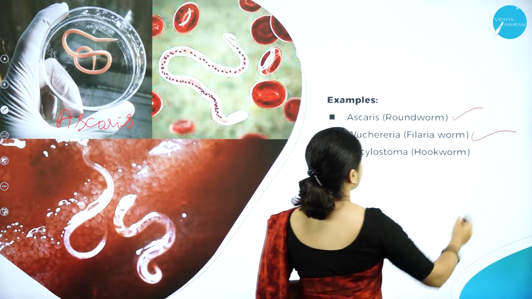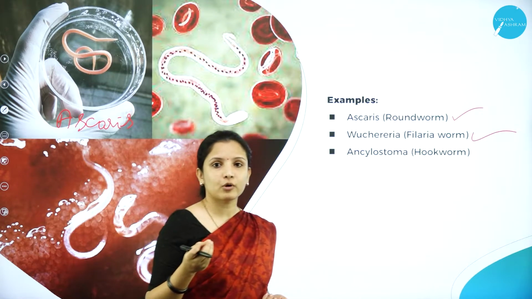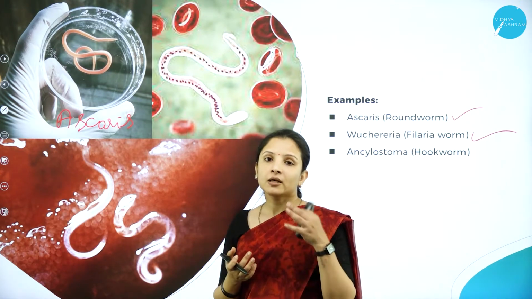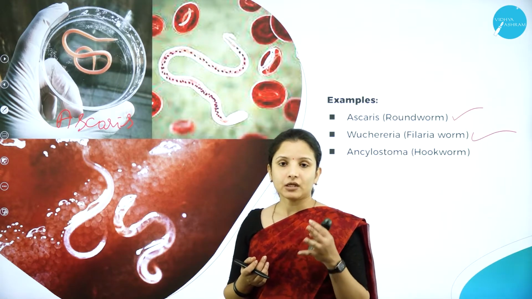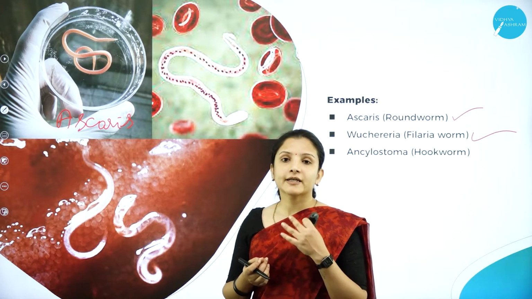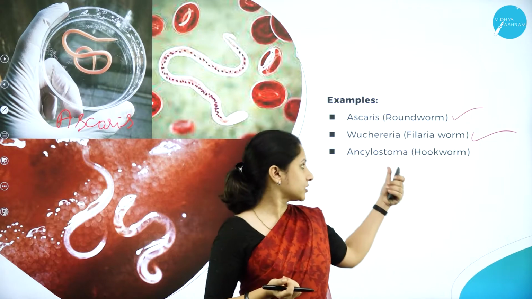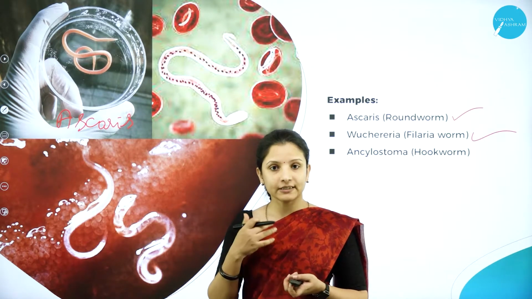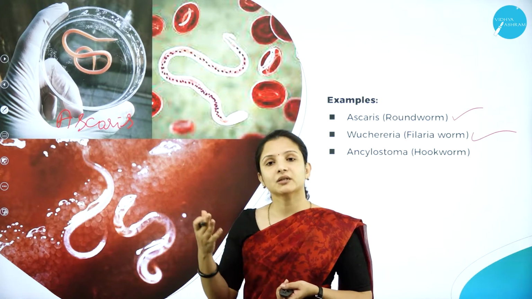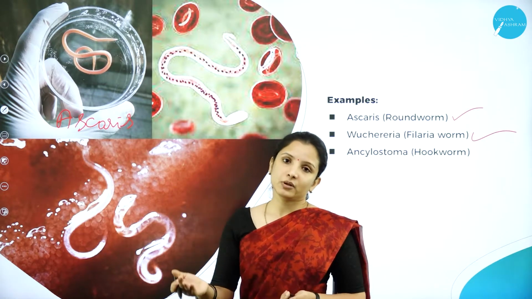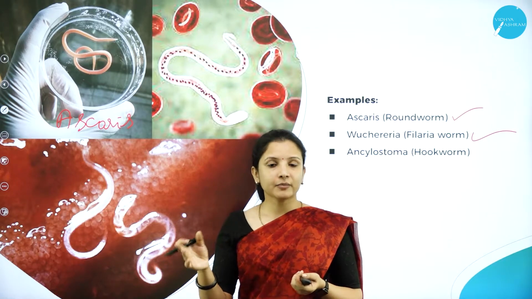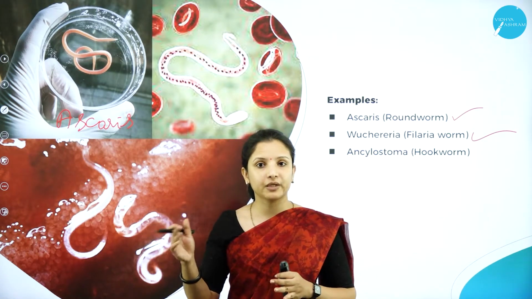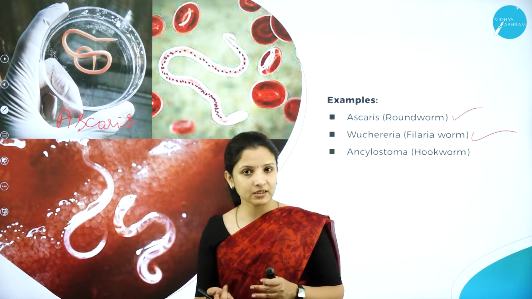Filaria, you know about filaria, is transmitted to humans. How? Especially in the case of malaria. How is it caused? It is said to be caused by this particular filaria that is carried in the mosquito's intestine. When the mosquito bites human beings, the mosquito delivers this filarial worm into the human being.